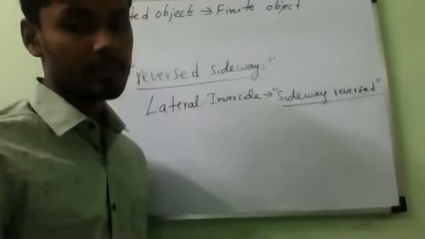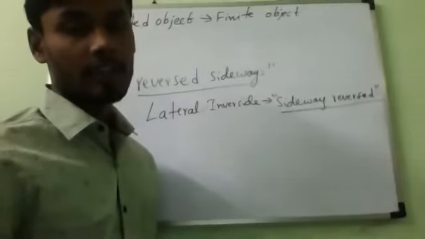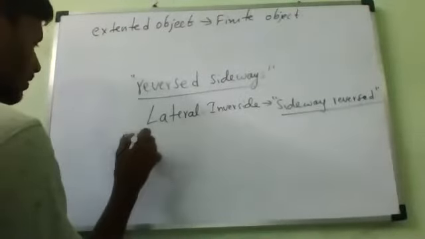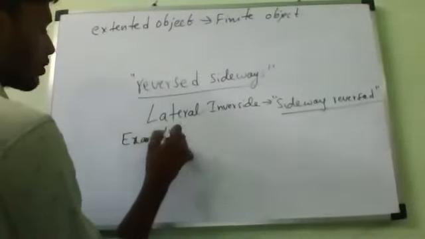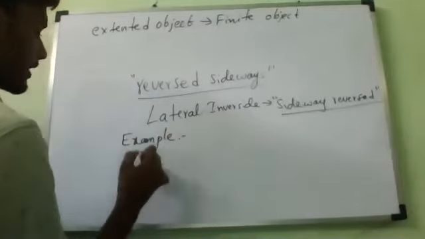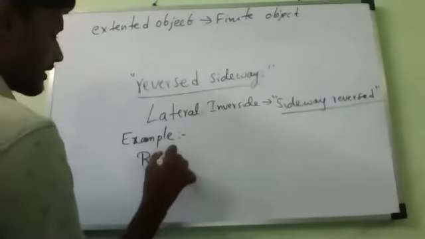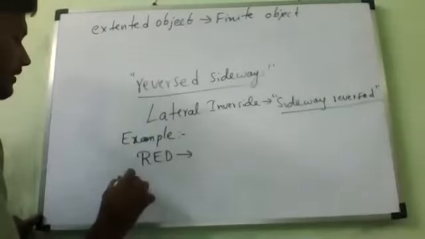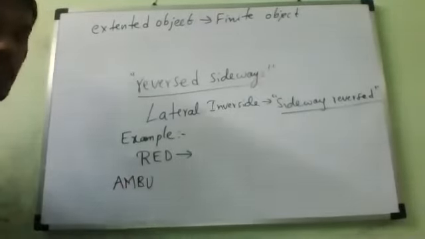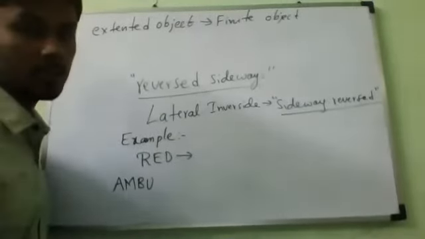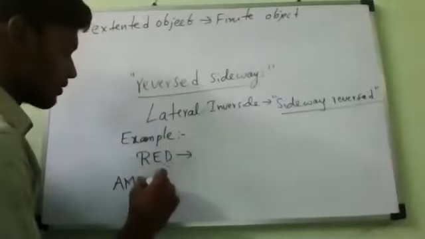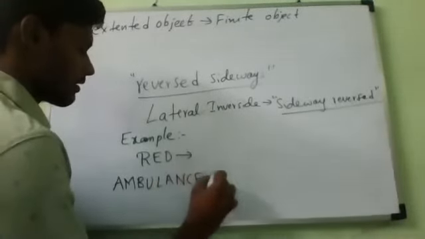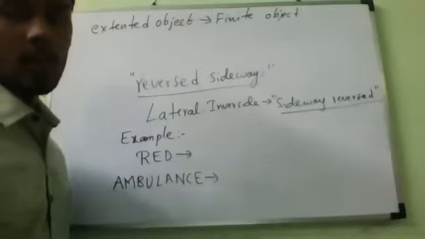Lateral inversion. Now examples you can write. What are the examples I have taught you? Two letters, two words. One is the word Ambulance, and the other is the word Red. Ambulance, spelling A-M-B-U-L-A-N-C-E. Is it correct? Now, this is the object.